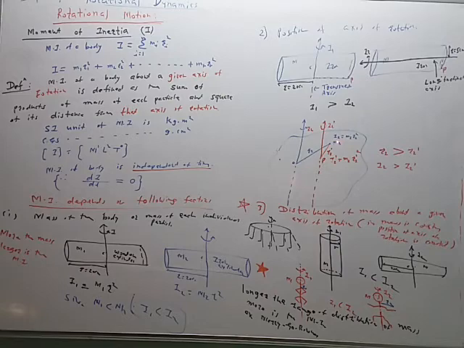So I2 dash is less than I2 because the distance changes. The particle is the same, mass is the same, no change in mass, but there is a change in the position of the axis of rotation. So as the position of the axis of rotation changes from O to P, the moment of inertia of the particle of mass m2, I2, will change from I2 to I2 dash. It may increase, it may decrease depending upon this.